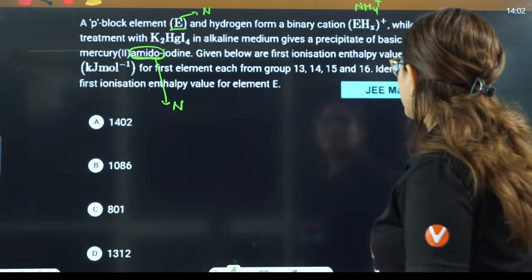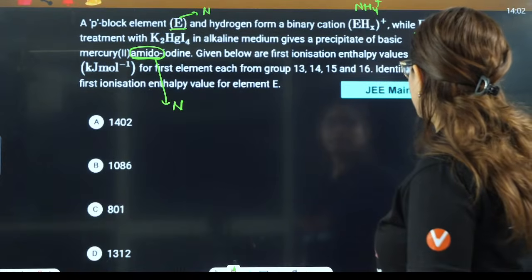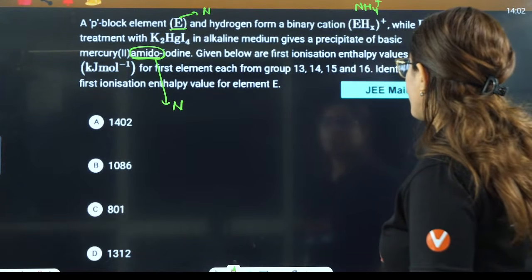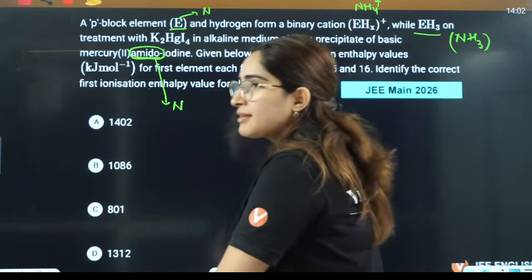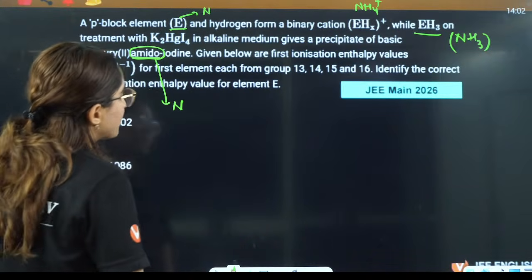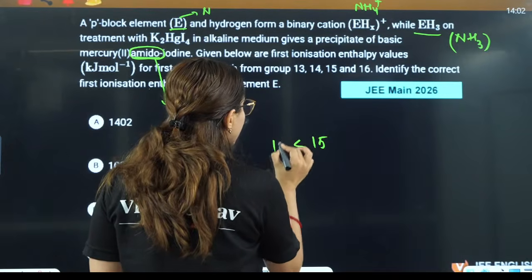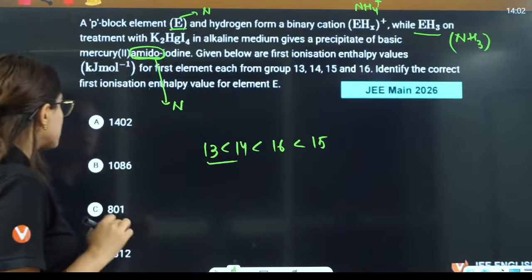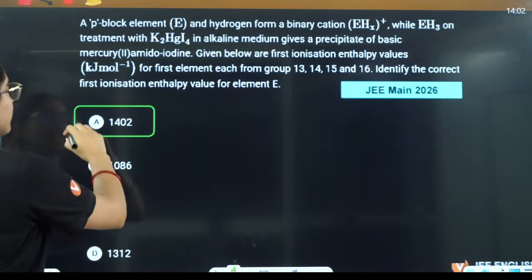Okay, first ionization enthalpy values of each element. Identify the correct first ionization enthalpy of group number 15. Okay, so ionization enthalpy is going to be maximum for group 15, like if you see group numbers 13, 14, 15, 16, 15 will be maximum, then 16, then 14, then 13. So it has to be maximum here. And the maximum I can see is 1402, so that will be the maximum.